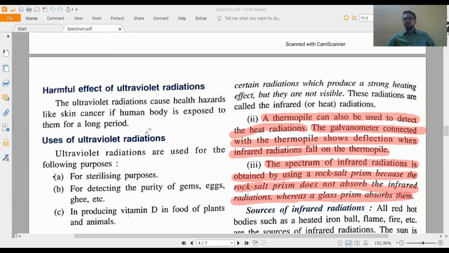So here it is rock salt, while in ultraviolet it was quartz. In both cases the glass prism absorbs them.